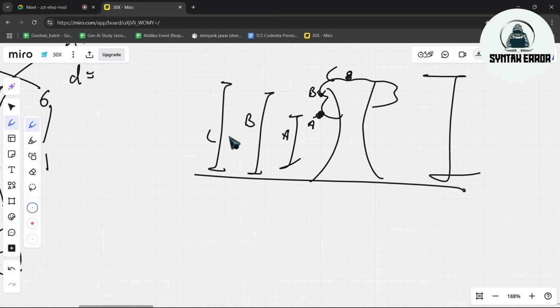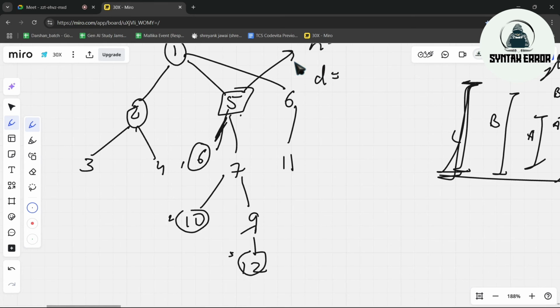C, obviously. Why? Because this is the longest. Till here we have the tree. So the longest length among them is what we will call the height.